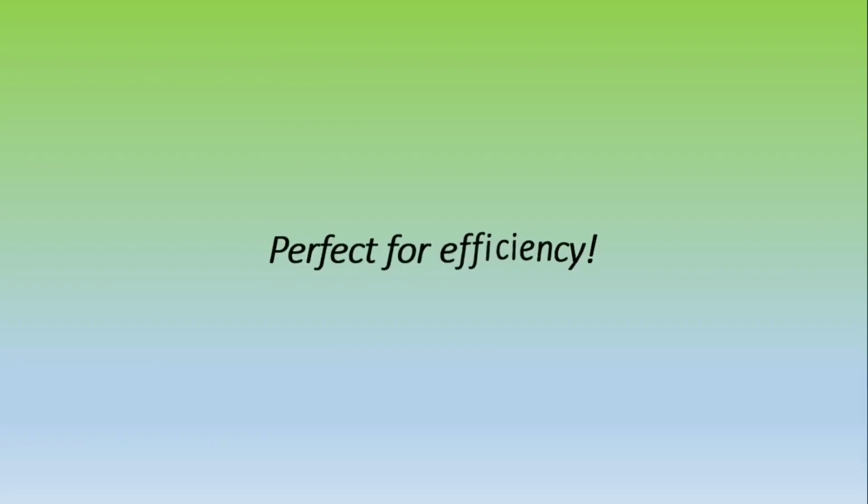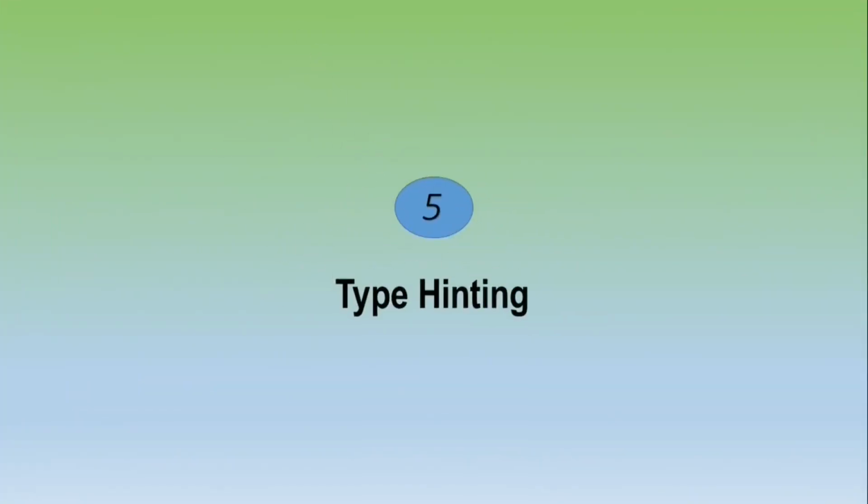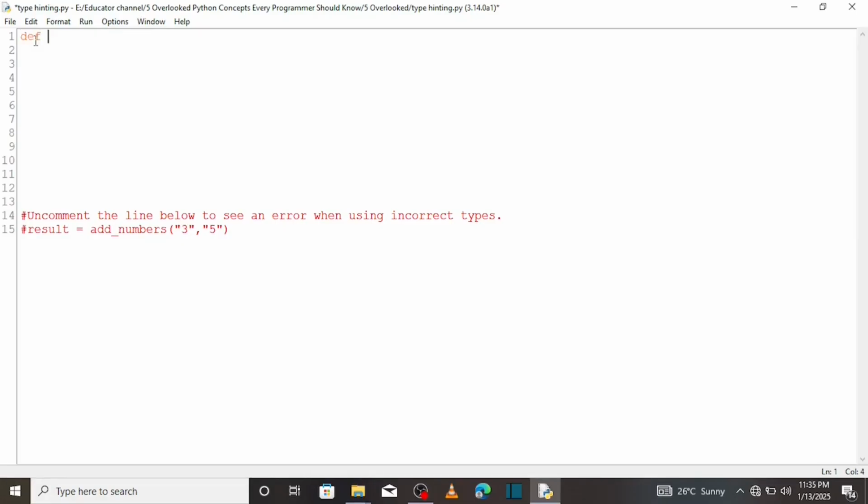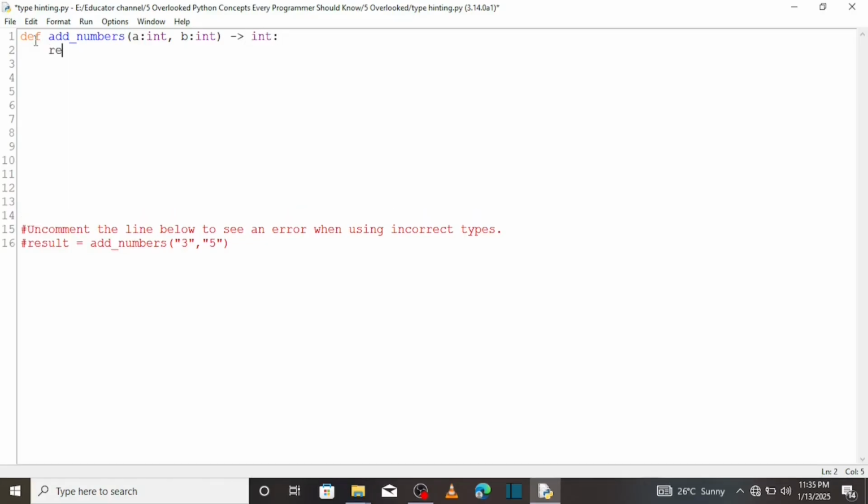Generators allow you to generate data on the fly, one item at a time, without storing everything in memory. Perfect for efficiency. Finally, let's talk about type hinting. It makes your code more readable and helps to catch errors before they happen. Here's how it works. Type hints: create a function add numbers, a to integer, then b also to integer, so return a plus b.